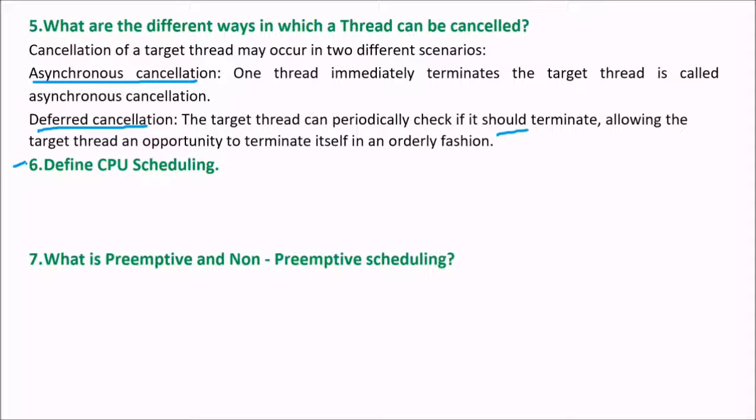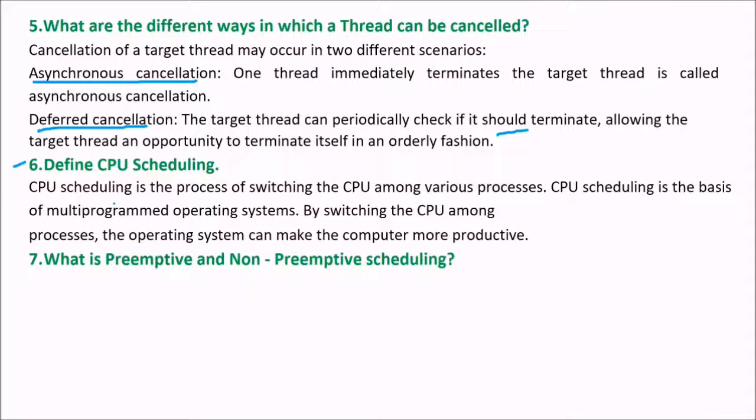Define CPU scheduling. Say you are booking a ticket and you have just opened it for one day, so many people will come. Now you have to schedule them: kids at this time, women at this time, men at this time. So the CPU has to schedule for proper resource utilization and management of resources. CPU scheduling is the process of switching the CPU among various processes.